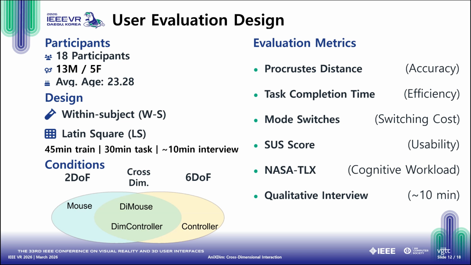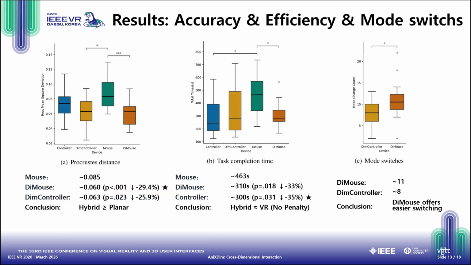We recruited 18 participants for a within-subject study, counterbalanced using a Latin square design. We compared 4 conditions: a standard 2 degrees of freedom mouse, a standard 6 degrees of freedom VR controller, our die mouse, and our DIM controller. The results were highly encouraging. For accuracy, the die mouse reduced posing errors by 29% compared to the standard mouse. For efficiency, the die mouse was 33% faster than the standard mouse, performing on par with the pure VR controller.